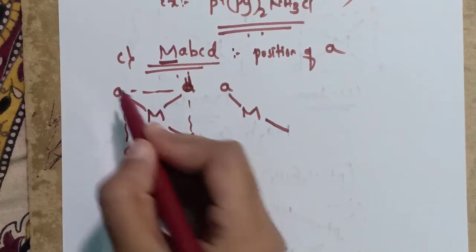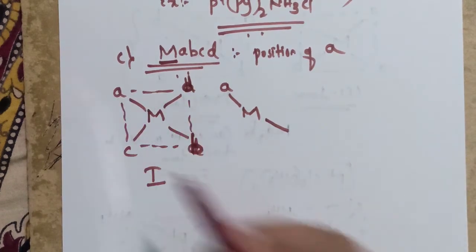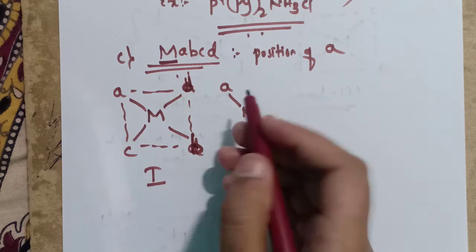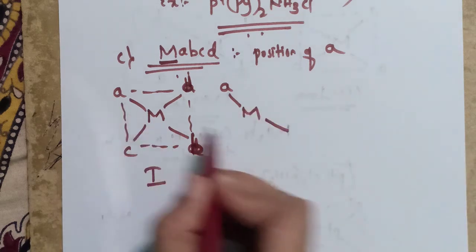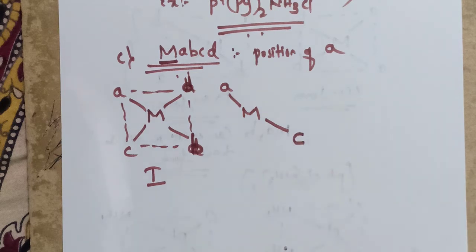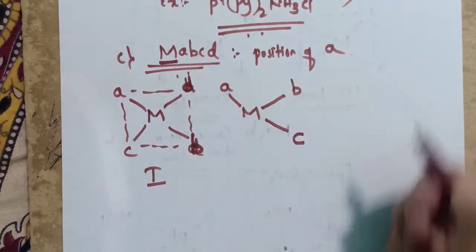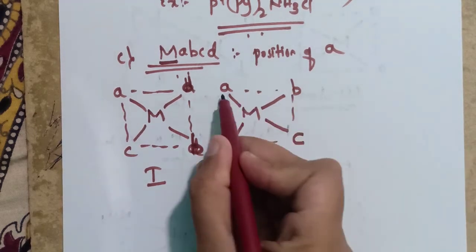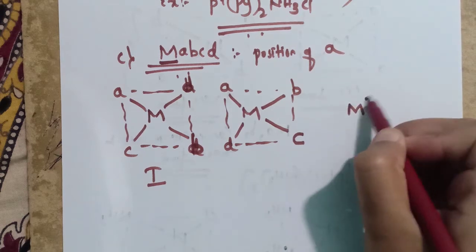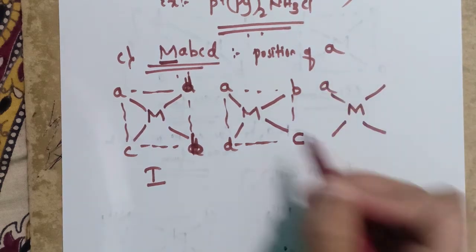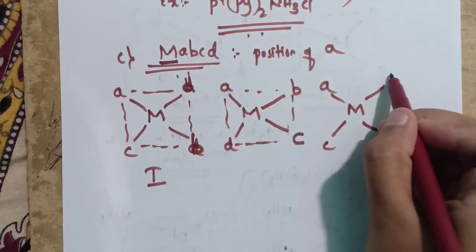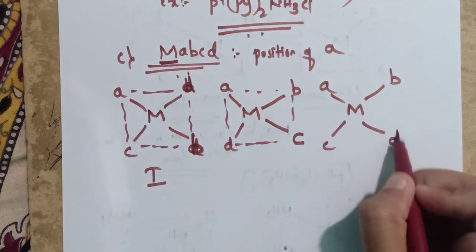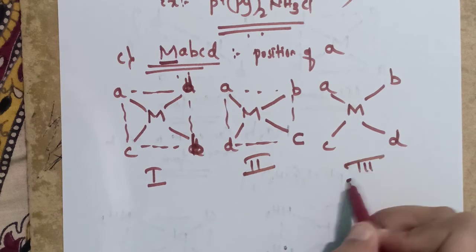Here in this M, A, B, C, D, A is trans to B. And in the second isomer we have to place A opposite to C, and the positions of the ligands B and D change. In the third one we have to place A trans to D, with C here and B here. Just change the position of the ligands here. Here A is trans to D. It is the second type of isomer and it is the third one.